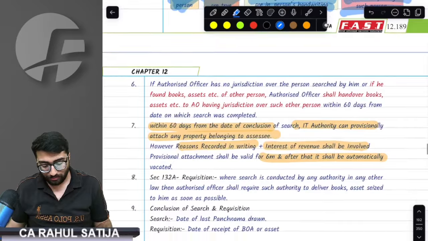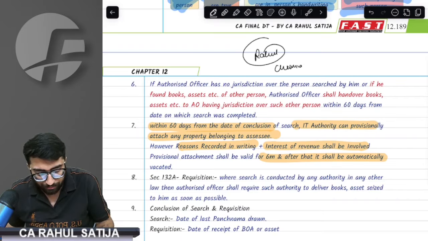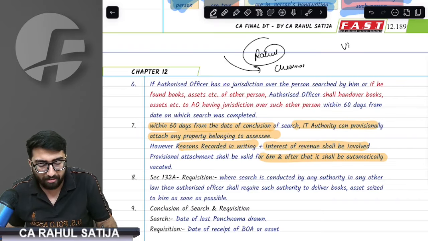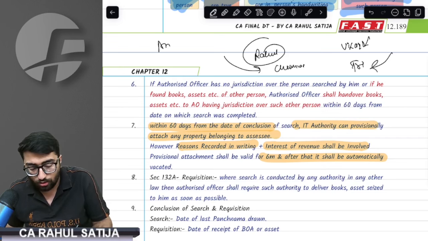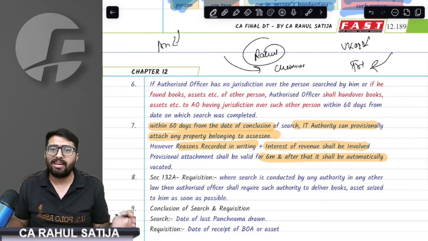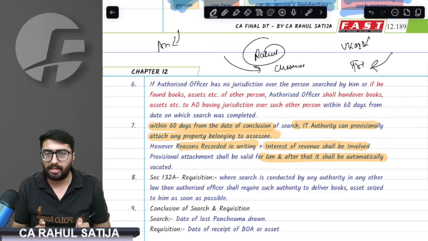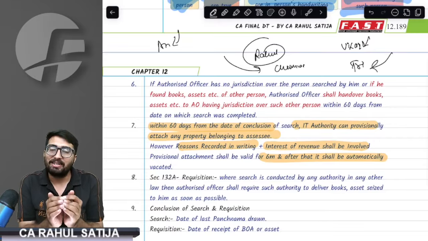See, Rahul, for example, is under search. Now, I have a Chennai premise. In Chennai, my premises were searched. Along with that, in Vizag also, in Trivandrum also, and in Amritsar also, my premises were searched. See, multiple premises were searched altogether, so they have to be compiled at a single place now. Assessment cannot take place at different premises.